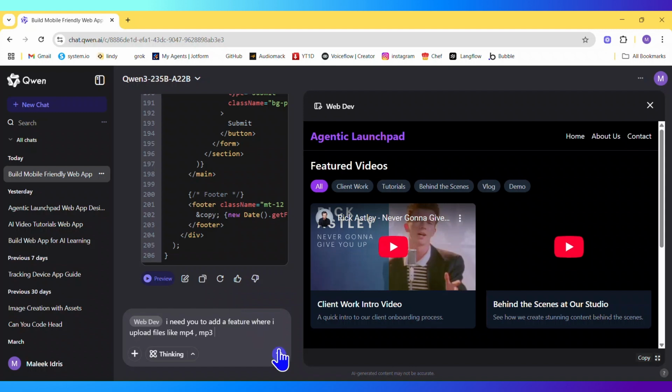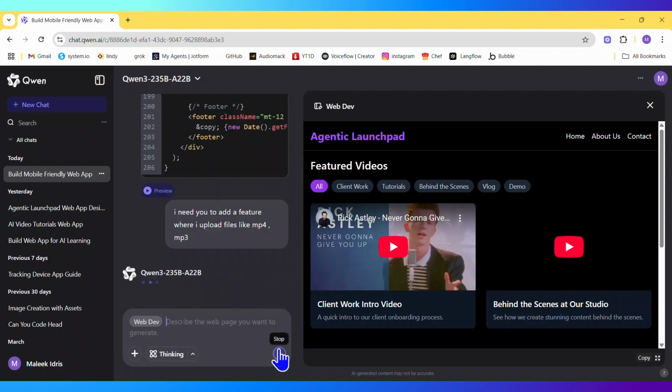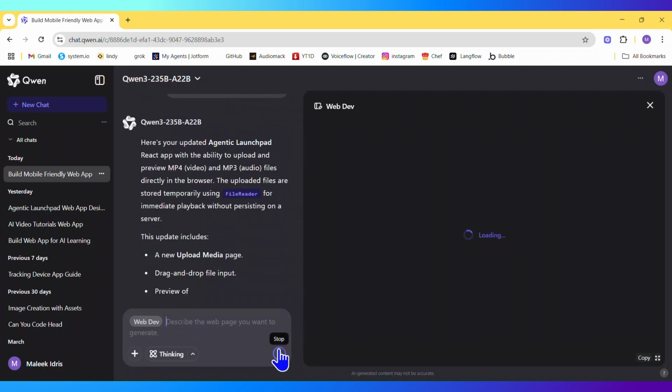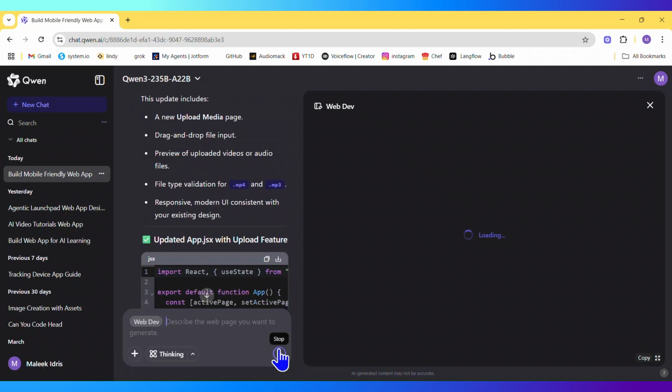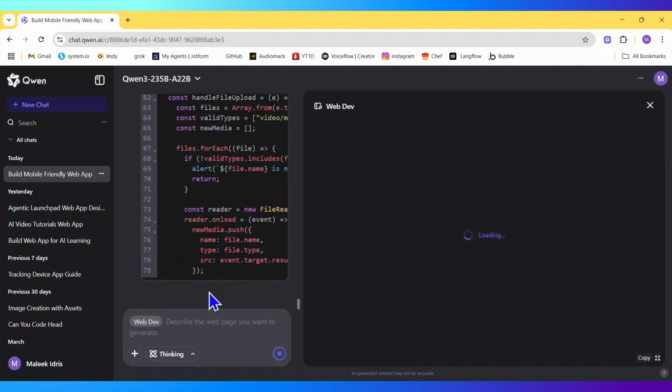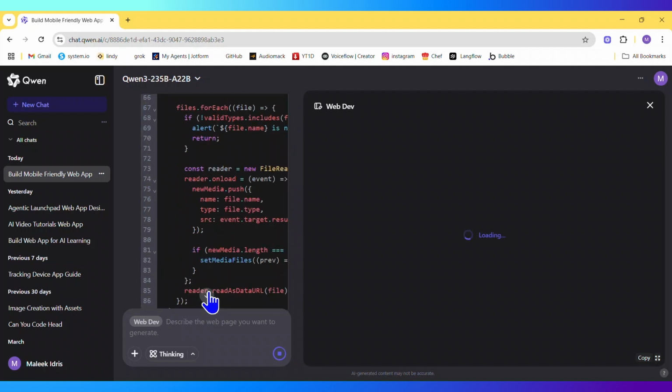It's going to help me with just a simple prompt. It's going to rebuild everything and then add it. You see that it's going to update the app. The more you prompt, the more it updates the app inside the canvas, giving you a preview of how your app is being updated.